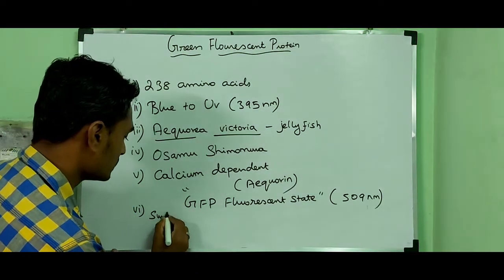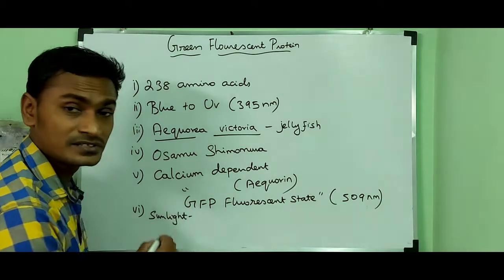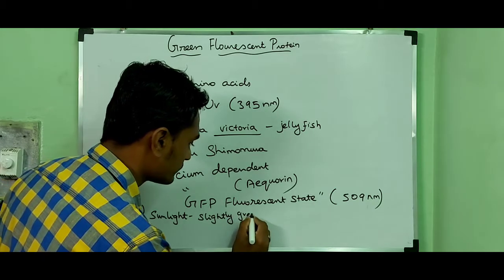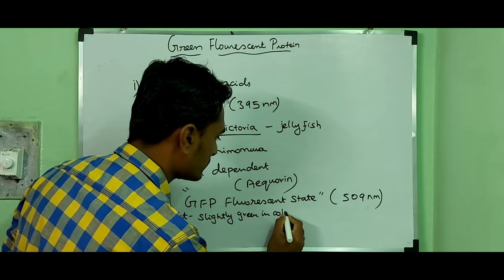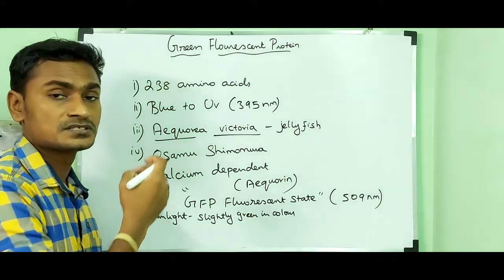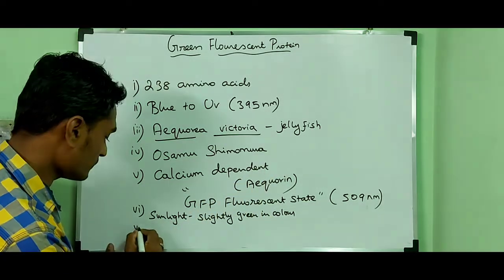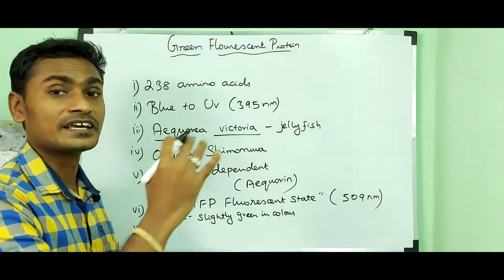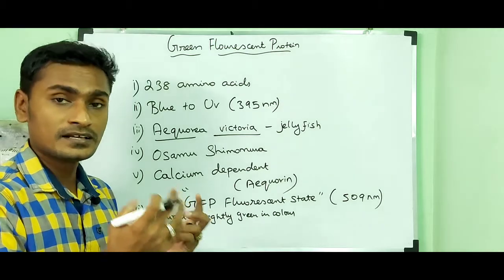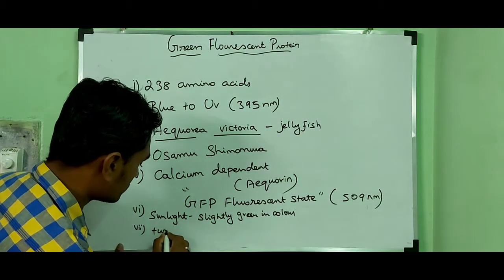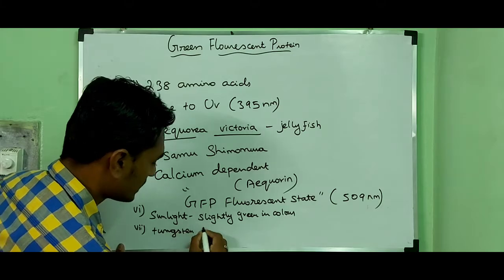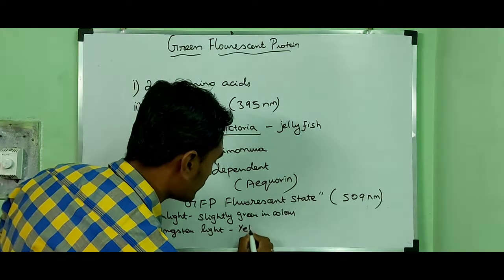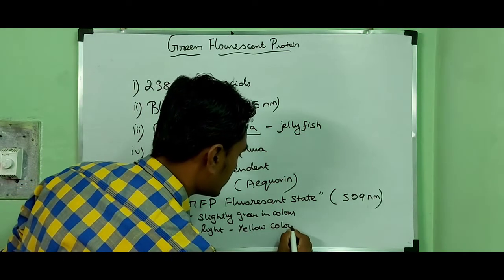When the GFP is exposed to tungsten light, it exhibits yellow color light.